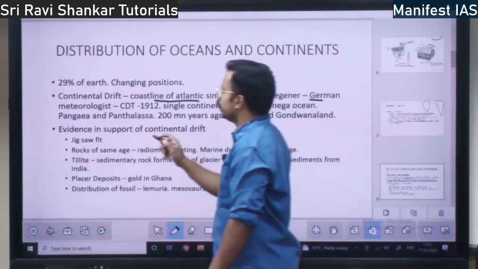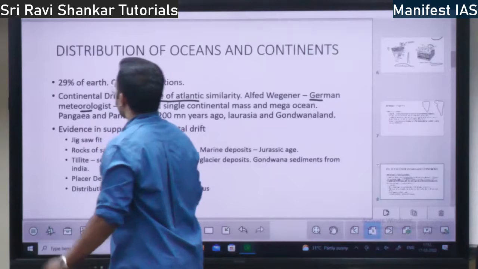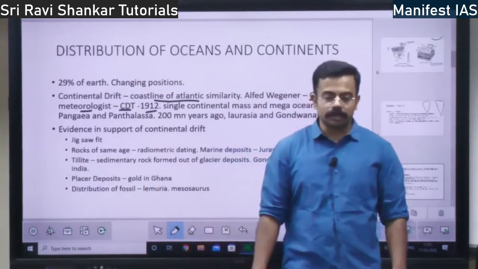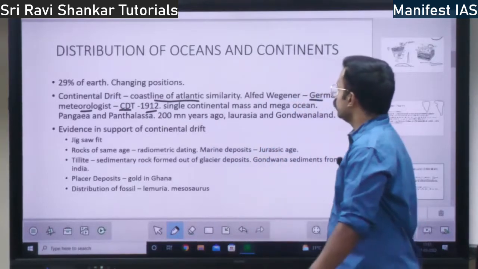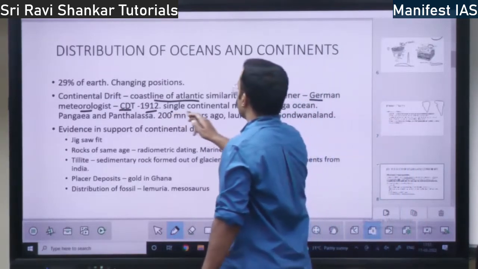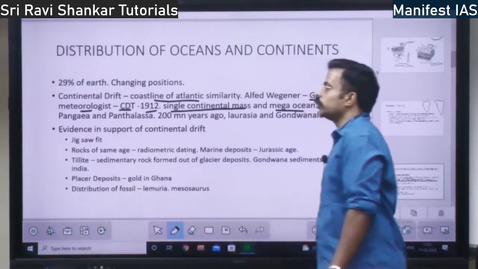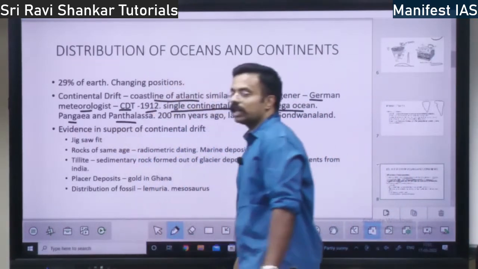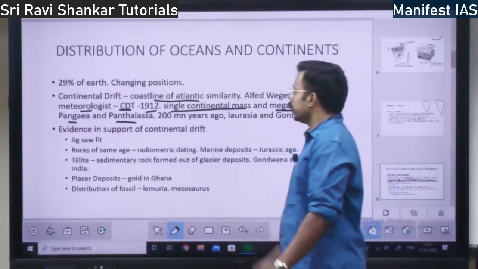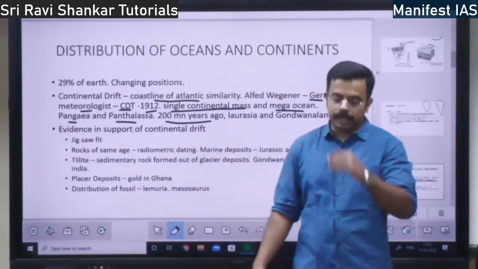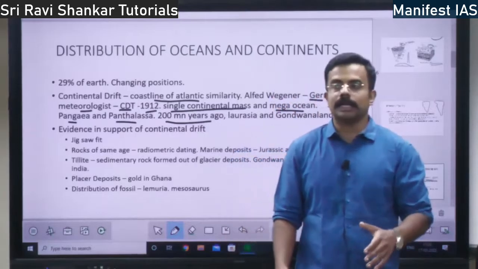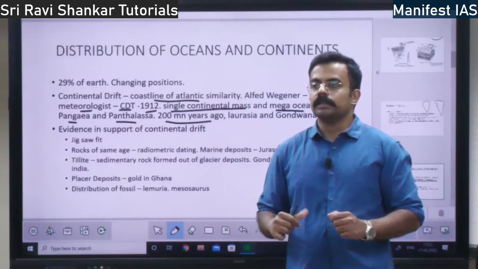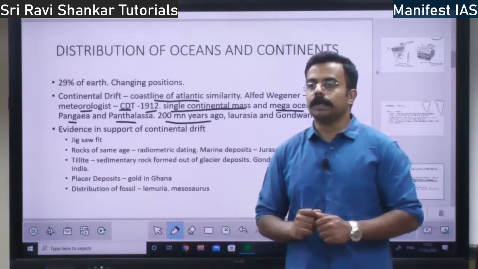He is a German meteorologist. He gave the continental drift theory in 1912. He says that there was a single continental mass and a mega ocean. The single continental mass is called Pangaea. The mega ocean is called Panthalassa. This was there 200 million years ago. After 200 million years ago, this single continent got separated. It broke into multiple pieces.